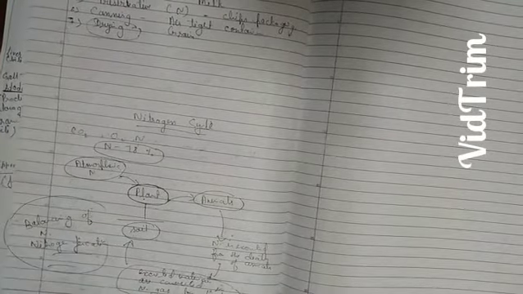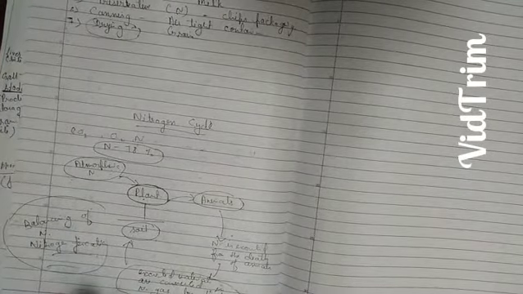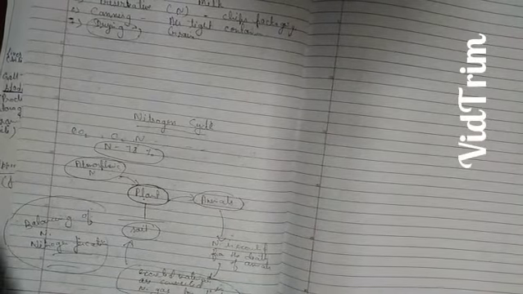Okay, see one thing, you just make a table of diseases and its mode of transmission. Okay, that is given in your book. Hope you understood everything. Thank you.